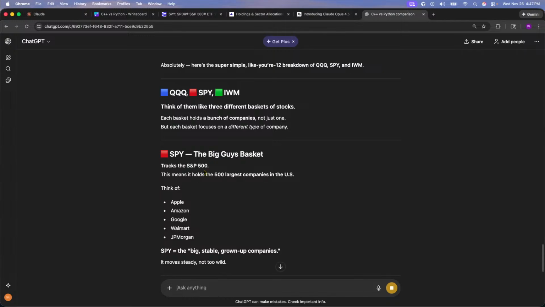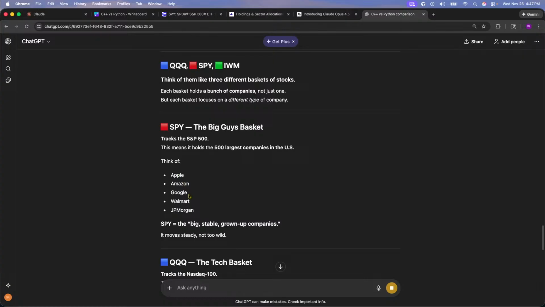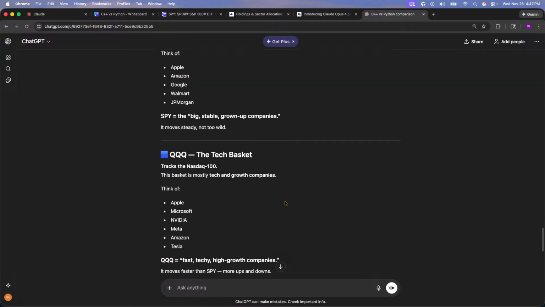SPY is the big bucket, guys. This means you hold 500 of the largest companies in the US. So think of Apple, Amazon, Google, Walmart, JP Morgan, John Pierpont Morgan. If you ever get that Jeopardy question, what does the JP stand for? John Pierpont Morgan. SPY is the big, stable, grown up companies. It moves steady, not too wild.